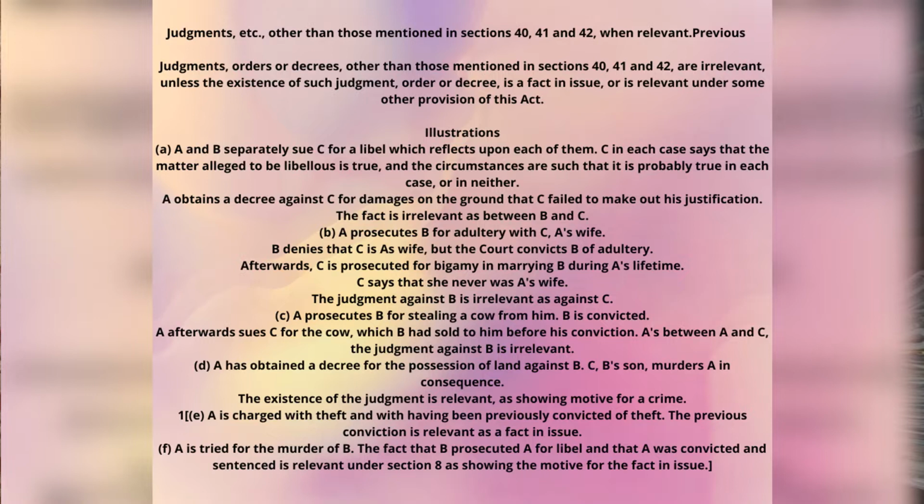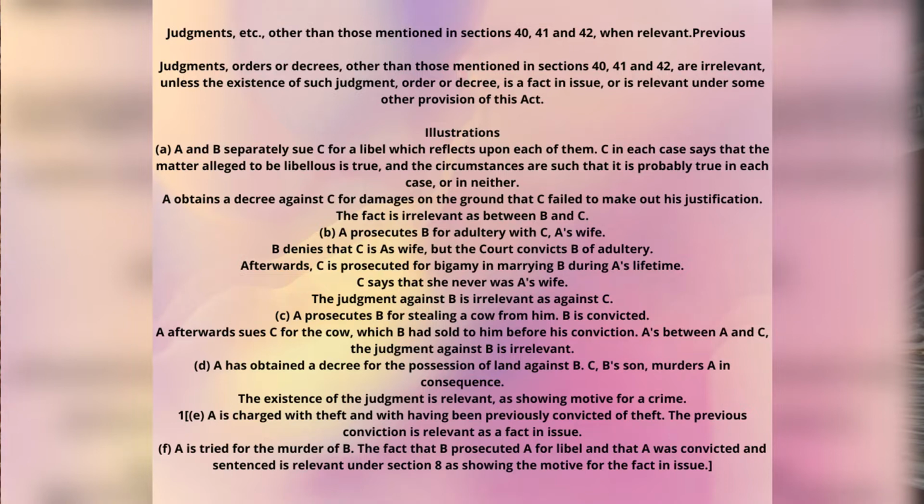To understand this section better, let us discuss the illustrations. A and B separately sue C for a libel which reflects upon each of them. C in each case says that the matter alleged to be libelous is true, and the circumstances are such that it is probably true in each case or in neither.